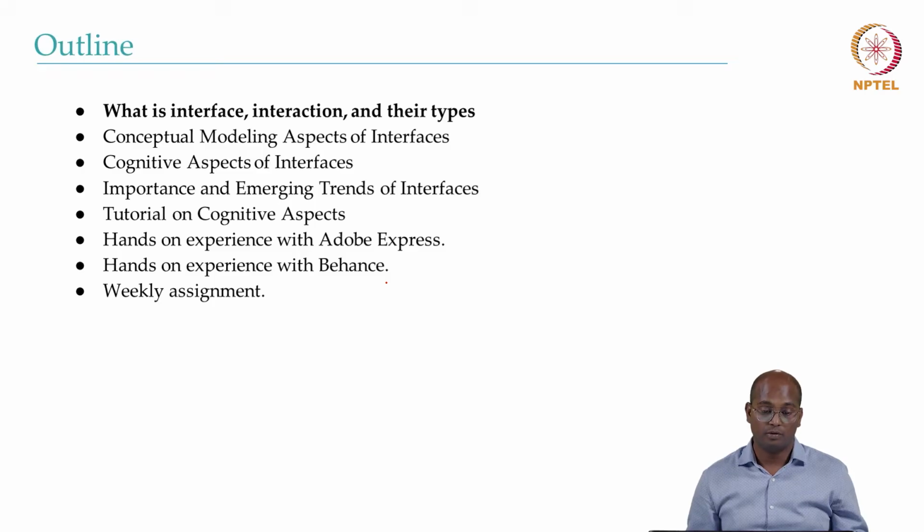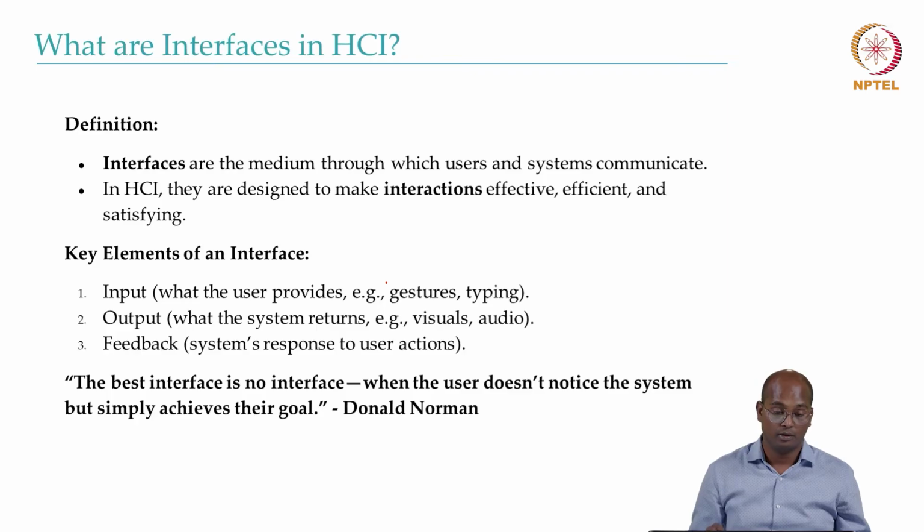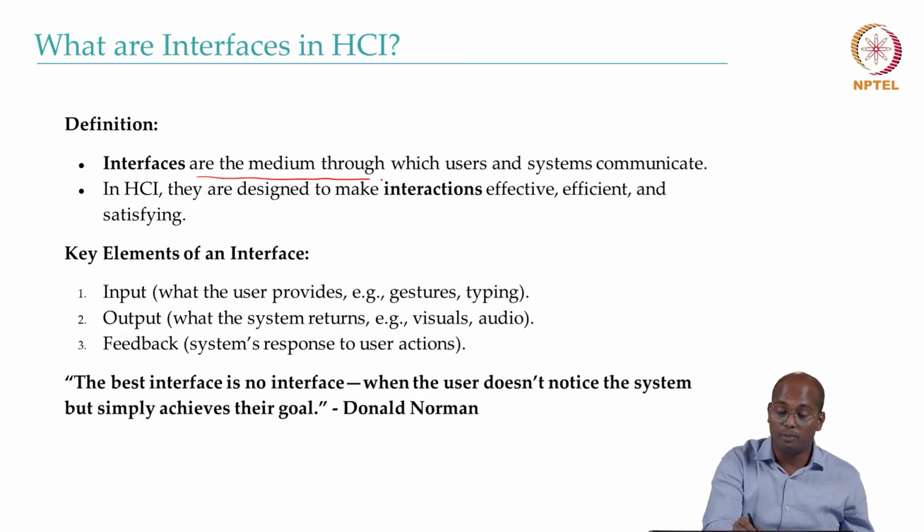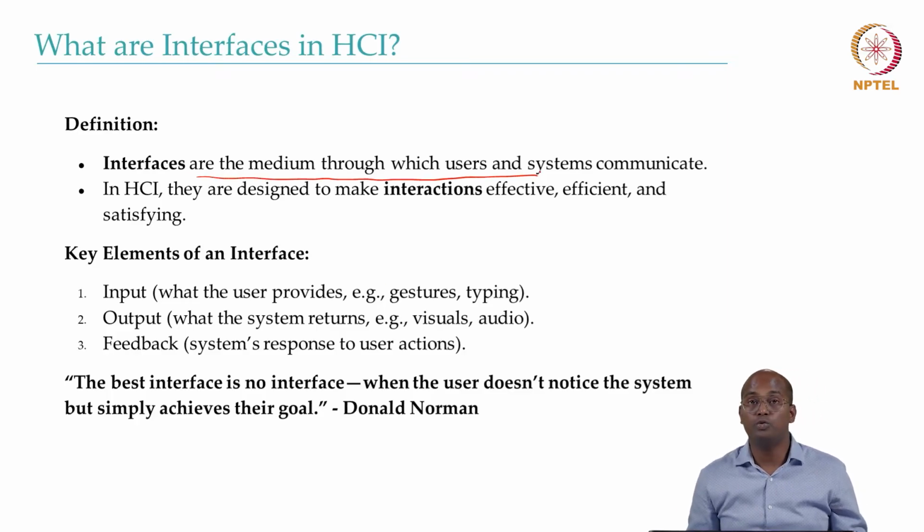Let's start with what is interface, interaction, and their types. So interfaces are the medium through which users and system communicate. In human-computer interaction, they are designed to make interactions effective, efficient, and satisfying, which will eventually contribute toward the user experience.